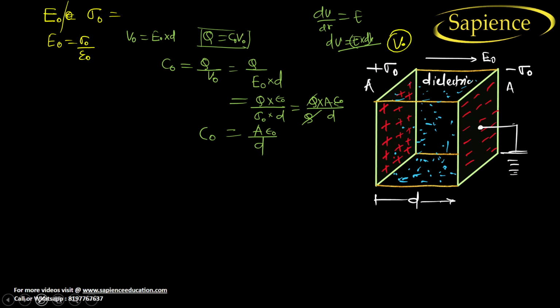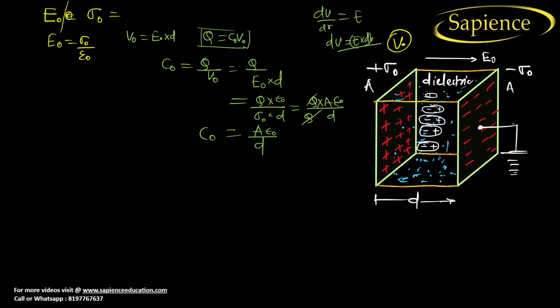Now I will discuss what happens when you insert a dielectric medium. There will be an orientation. What type of orientation will happen? See here, in white color I am just discussing. Negative charge will come this side, positive comes this side. Automatically the molecular alignment will be like this. I hope I have discussed this thing.